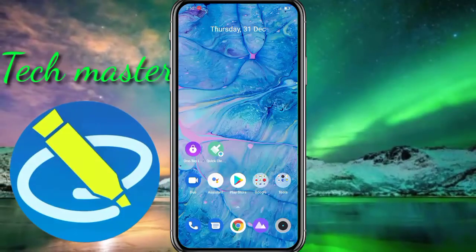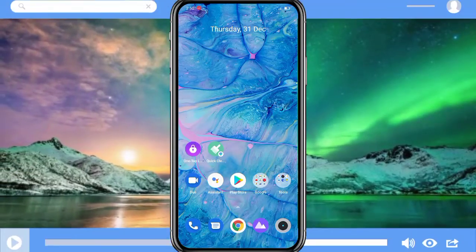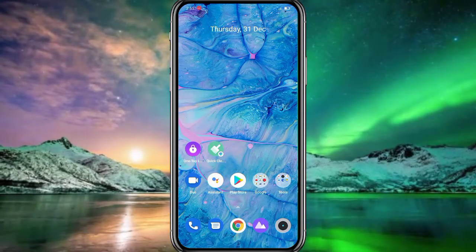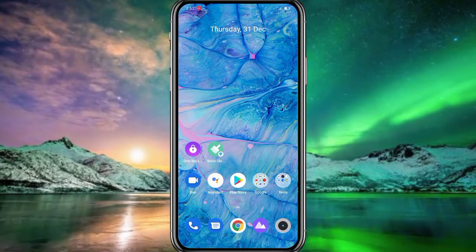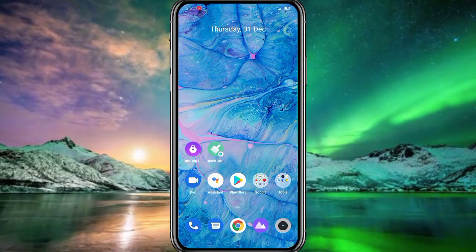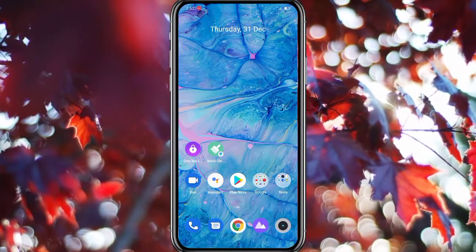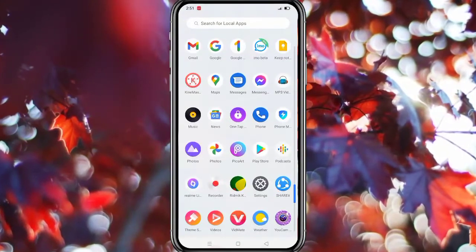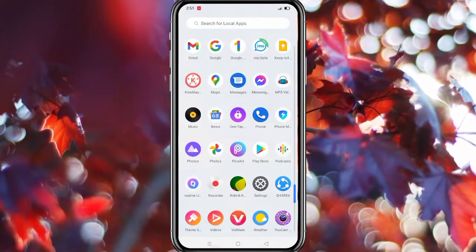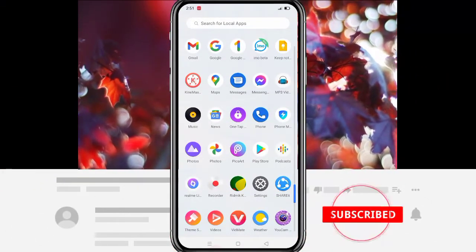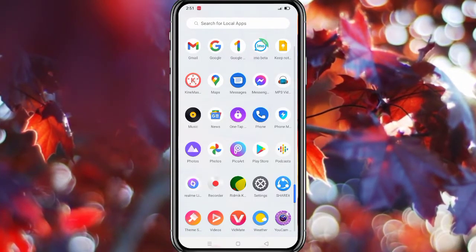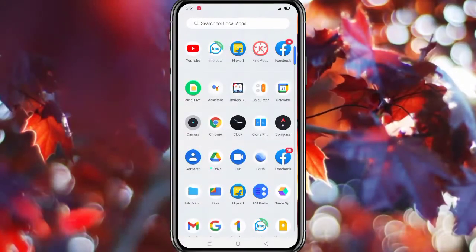Today the subject of our video is phone hanging problem solution, which is the best thing for our mobile handset. Sometimes we can see that our mobile is hanging automatically. So guys, see the whole video. If you see the video and do the work, I can give guarantee 100% that you can fix the problem of your phone hanging.